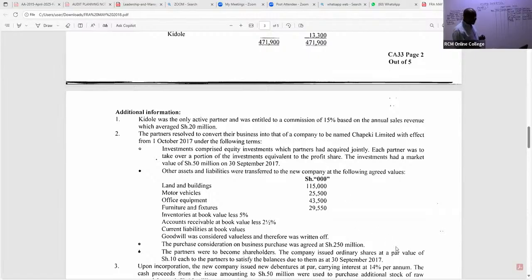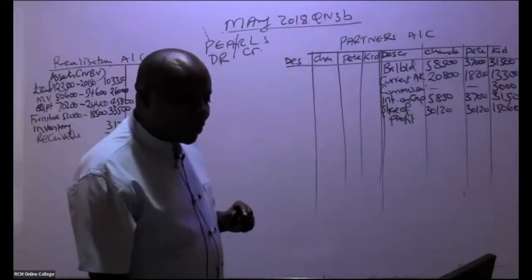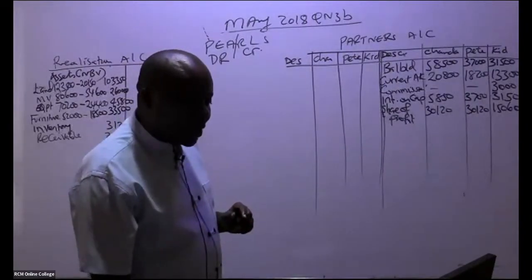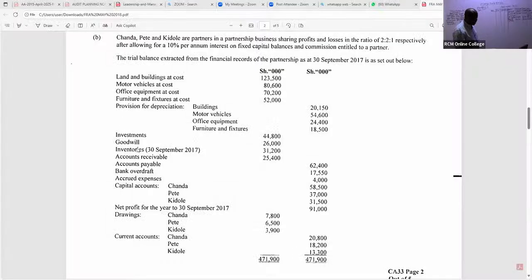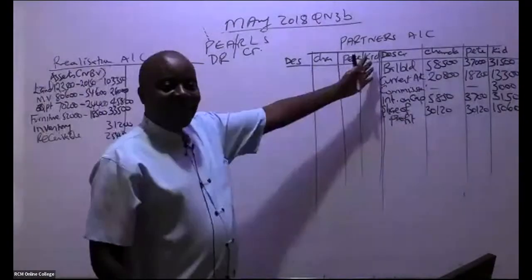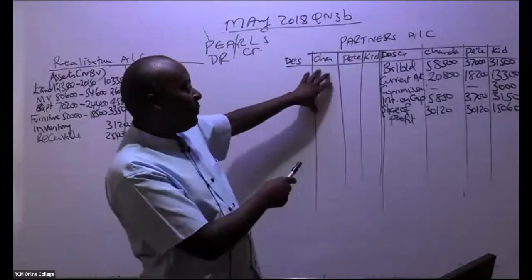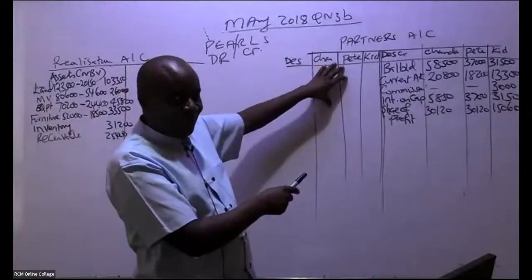So it means that these investments that you are seeing here, ladies and gentlemen, were not taken over by the new company. These investments were taken over by these 3 ninjas. So assets taken over by the 3 ninjas, we shall give them their assets. We shall debit here when we reach that point.